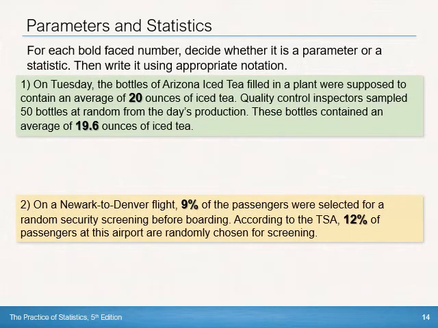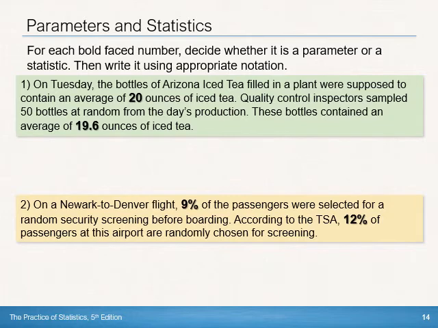All right, so here's some examples. And what we want to do is write what it is. Is it a statistic or is it a parameter? And then what symbol would we use to denote it? So for each one, write the appropriate notation next to it, and then also whether it's a parameter or statistic.